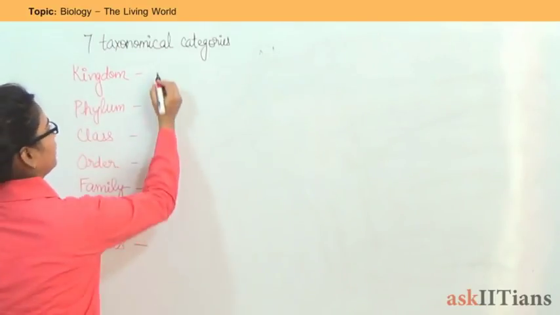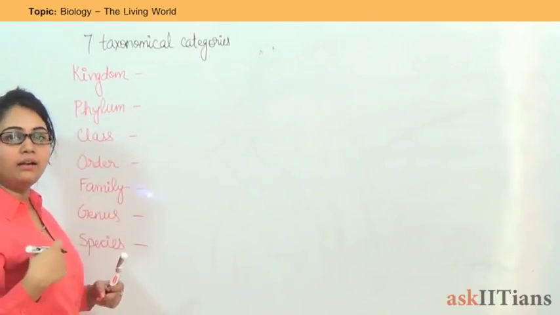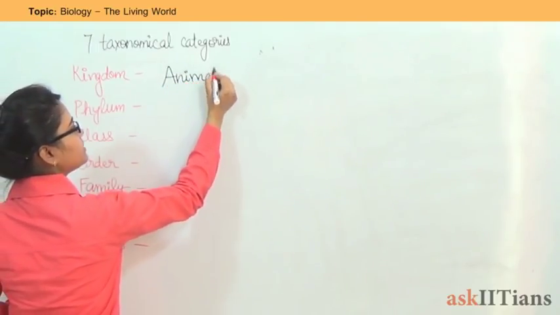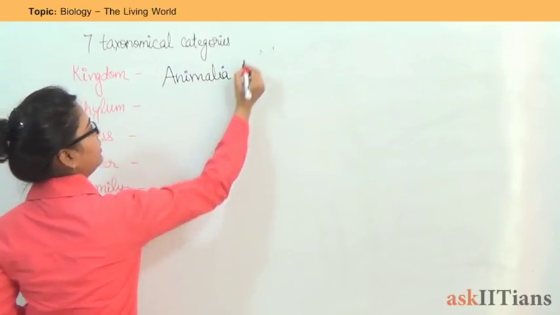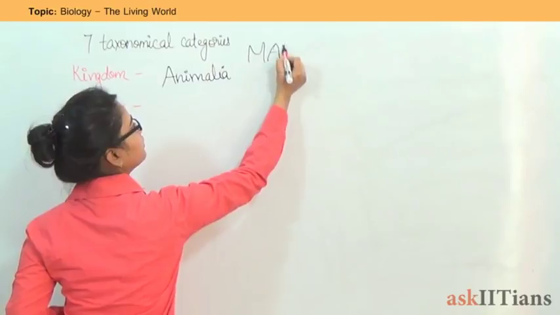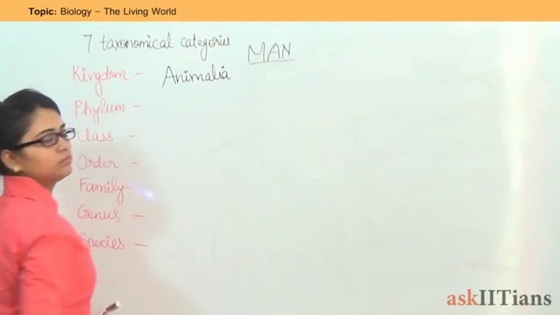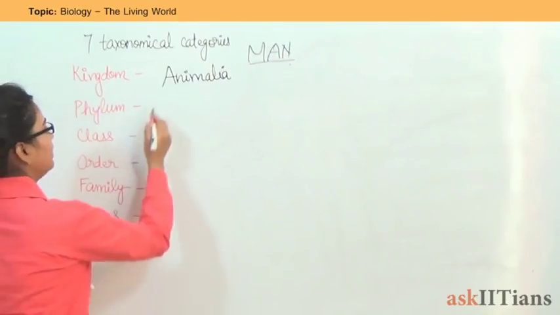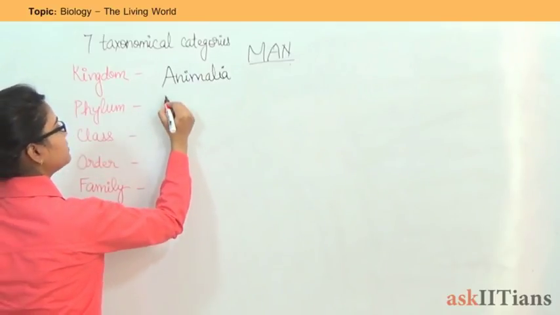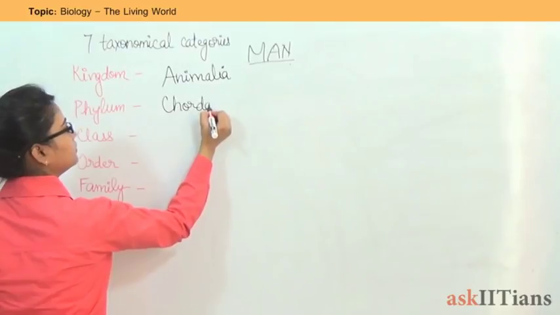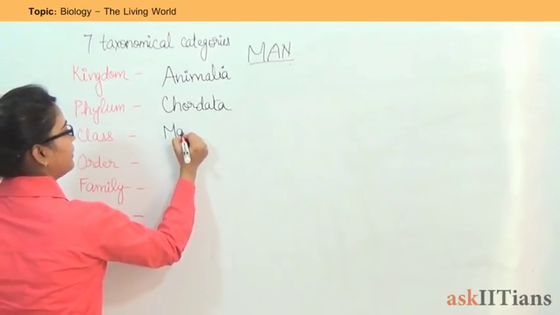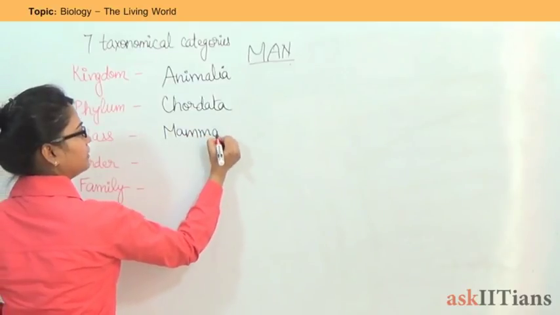So, we are animals. So the kingdom is Animalia here. I'm talking about man. Then phylum. Phylum of man is Chordata. Class is Mammalia. You know we all are mammals.